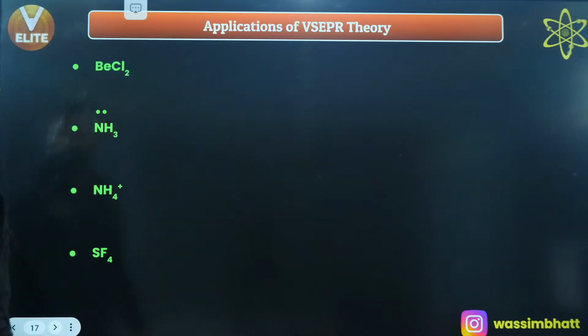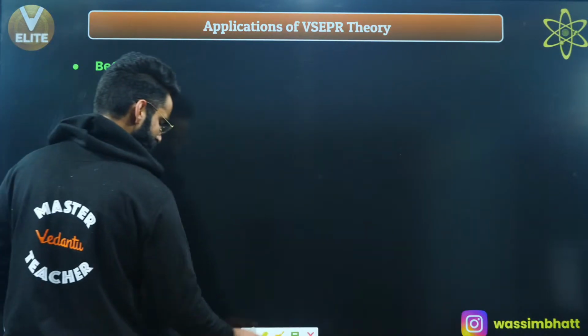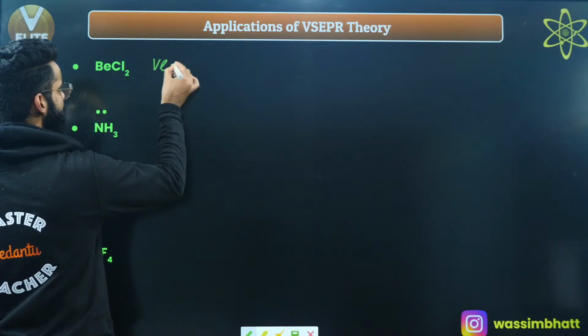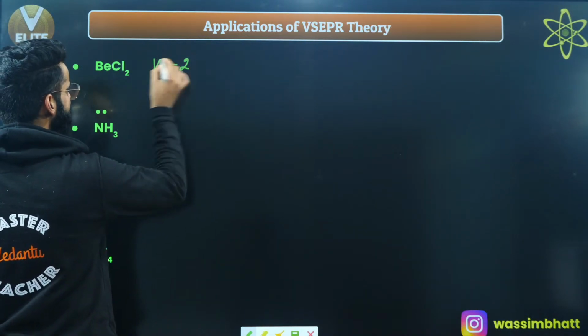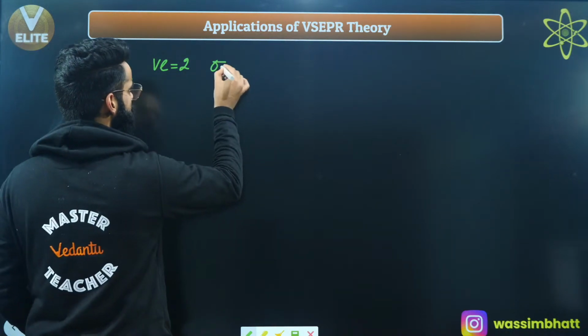Anyways, let's have a look at these molecules. Let's talk about their geometry, their shape, everything. So first of all, BeCl2. How many valence electrons are there with beryllium? There are 2 valence electrons with beryllium, the central atom. How many sigma bonds is it forming? The number of terminal atoms, that is 2 sigma bonds.